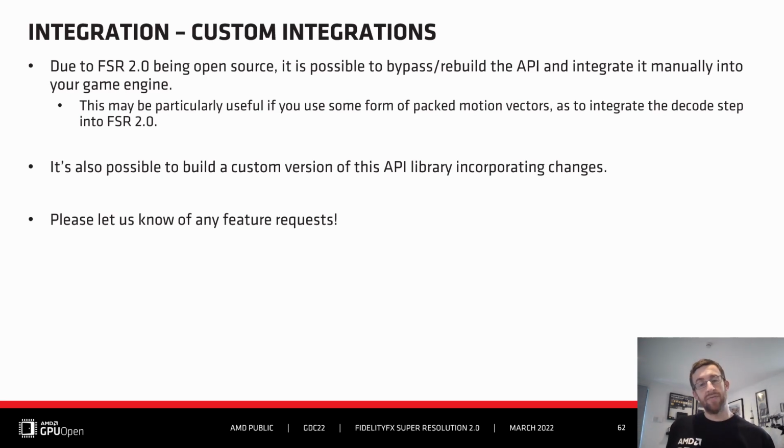This integration overview is focused on the library and API, but as FSR 2.0 is open source, it is possible to rebuild and integrate it manually into your game engine. This could be particularly useful for developers who use some sort of packed G-buffer or motion vectors and other color resources, and require the shaders to use custom decode operations. Please let us know if there are any feature requests in this area, as we want FSR 2.0 to be as easy as possible to integrate.